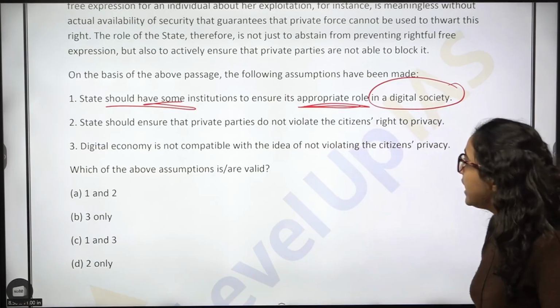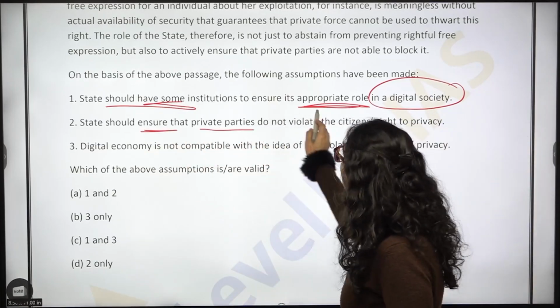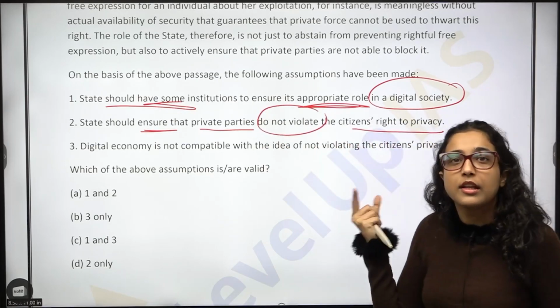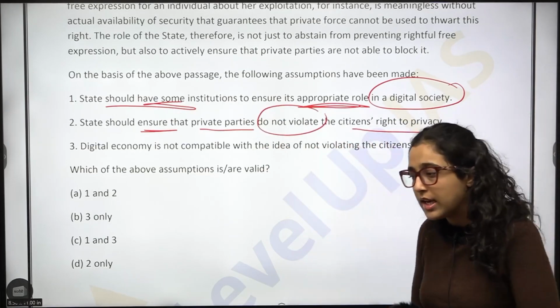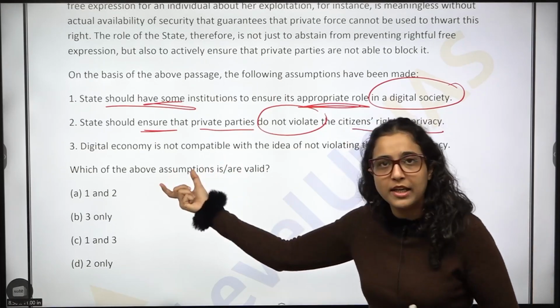Next is, state should ensure that private parties do not violate the citizens' right to privacy. In general, it is such a basic and general statement that yes, the government should ensure this. Government is a public party.